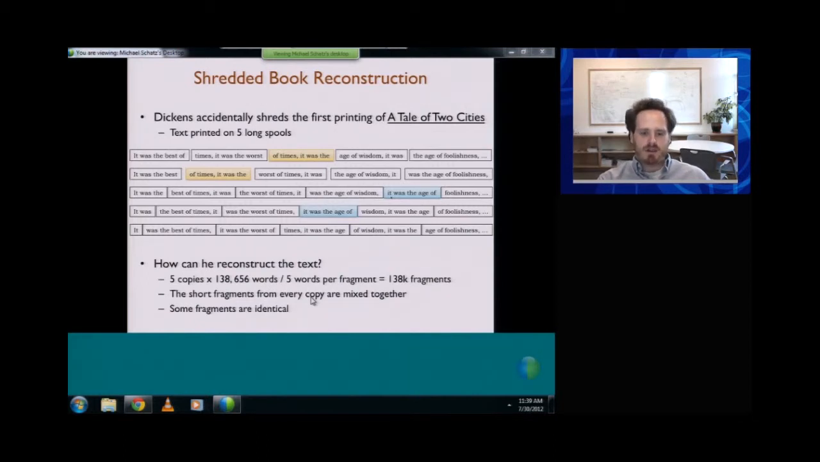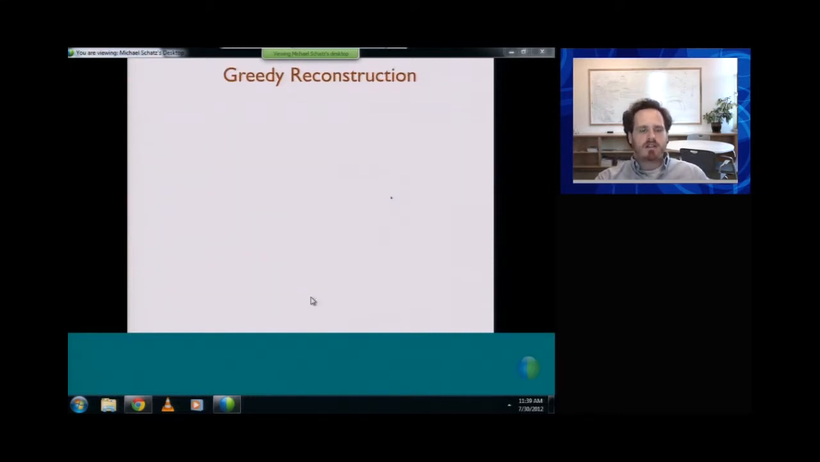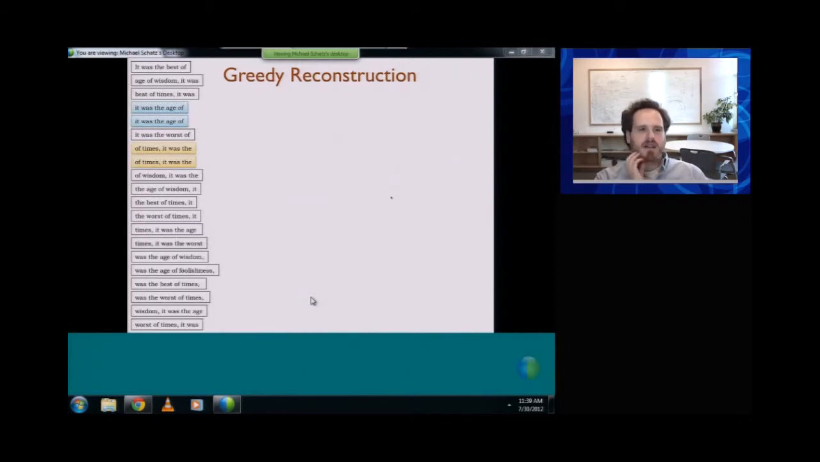In the case of genome assembly, this sort of repeated sequence occurs all the time. So then the question is, how can you reconstruct this? So here I've just taken those fragments and laid them out alphabetically. The first thing that you might try might be a greedy reconstruction. So maybe Dickens remembers that the very first word of the book starts with a capital letter. So we're going to take a fragment like this, and then we're going to try to find the next best fragment.